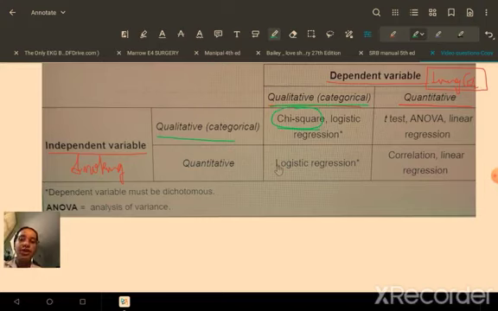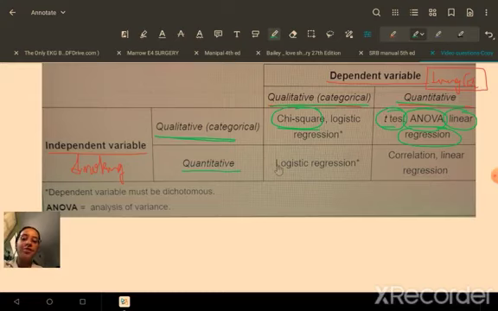If the independent variable is qualitative but the dependent variable is quantitative, then we'll apply something like a t-test or ANOVA. If you are splitting into two groups, we use the t-test. If it is three or more groups, we use ANOVA. Other than that, if you want to find out the relationship between the variables, we can use linear regression.